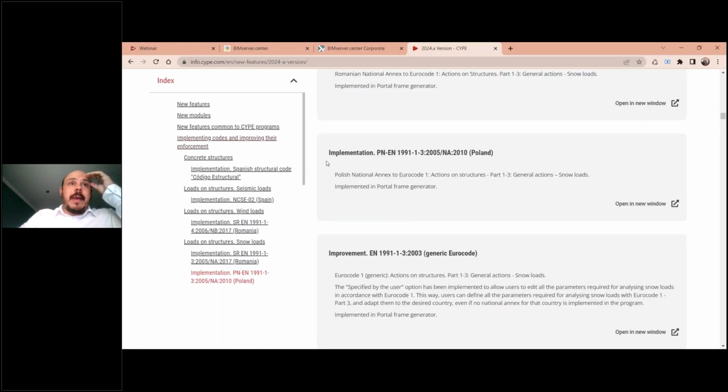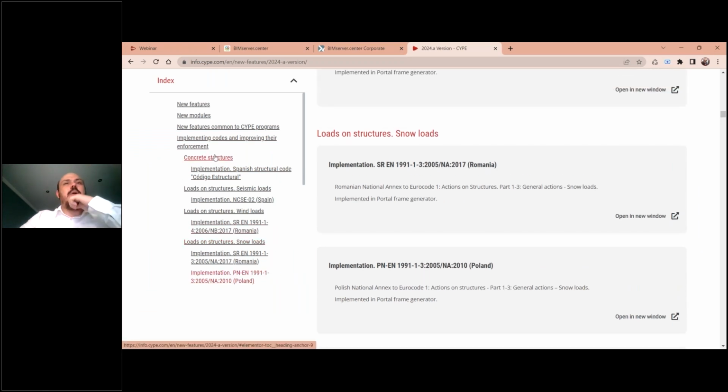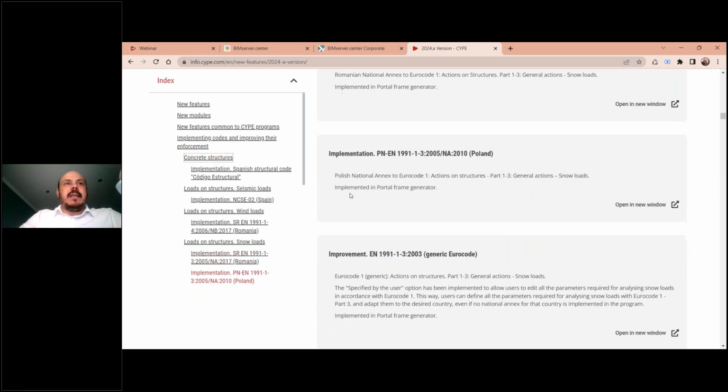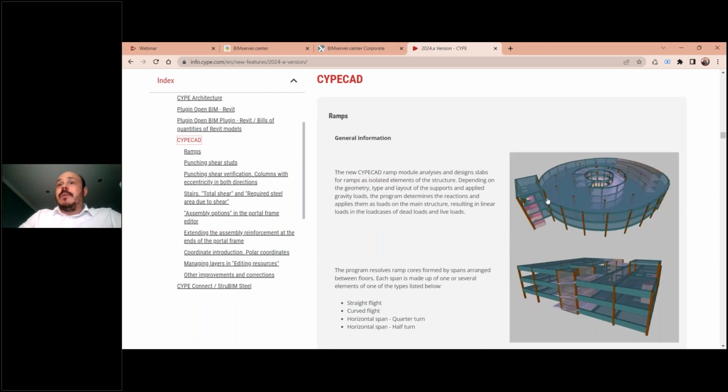Let me just come back here to our list. Let's take a look at other features related to structures before we go to MEP. For example, here in concrete structures, we have been talking about different codes, but we also have, let's open CYPECAD here, we saw the ramps.